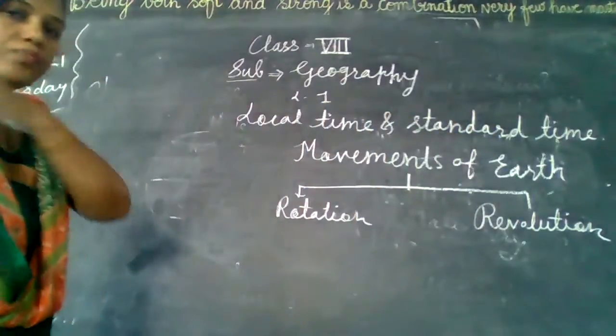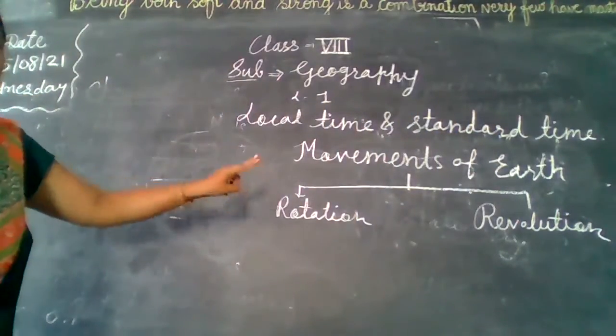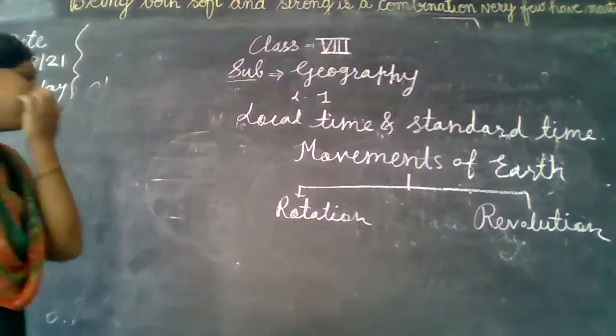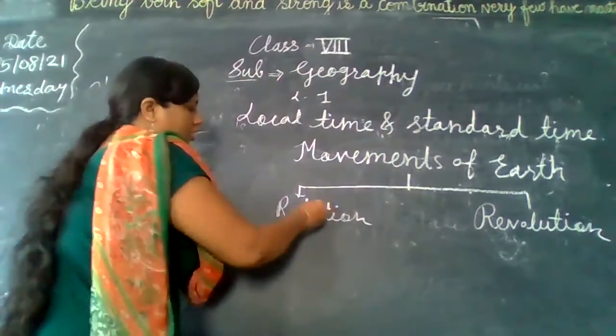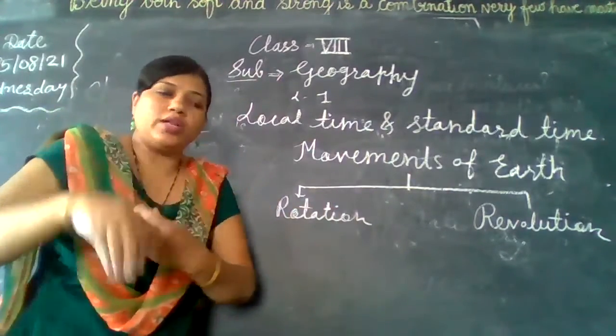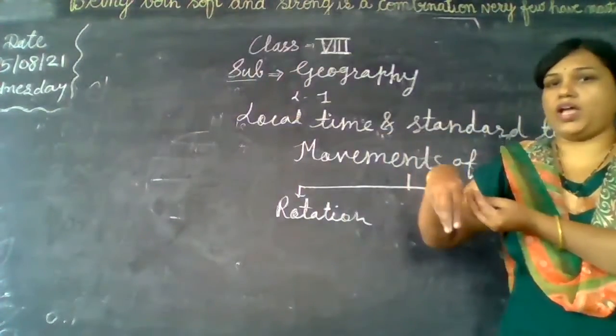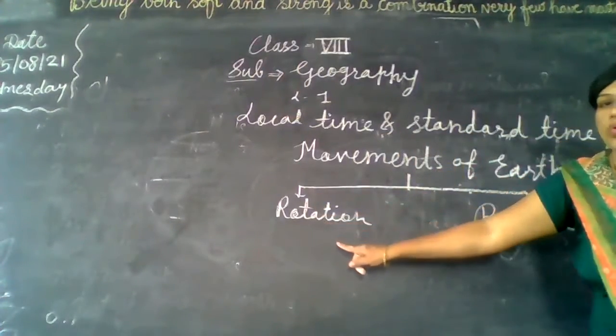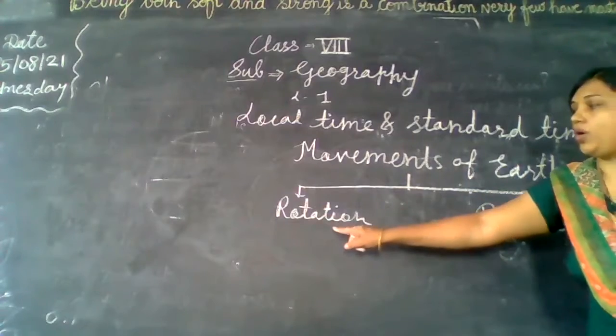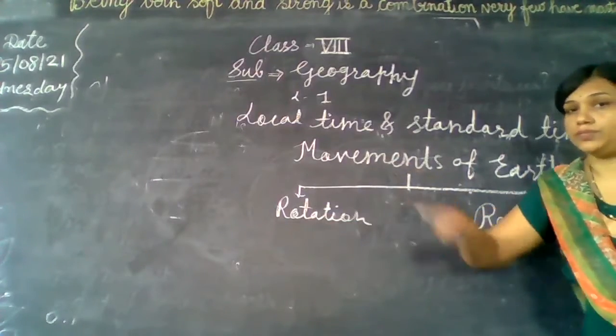Okay, rotation and revolution. These are the two movements of the earth. So what is meant by rotation? If the earth moves around itself, then it is called rotation.